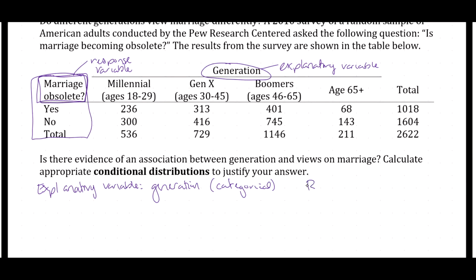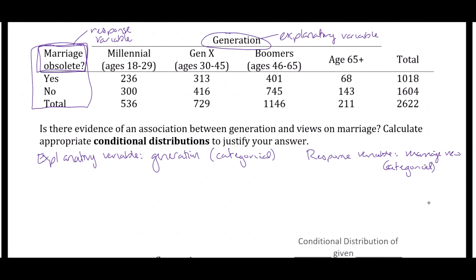Our response variable, which we've already identified, is views on marriage. So we might call that marriage view. And this is also categorical. It would not make sense to average yeses and nos, but it would make sense to take a proportion of people who believe that yes, marriage is obsolete. So when we talk about taking a conditional distribution, we're really saying that we should calculate the proportion of people who think marriage is obsolete.